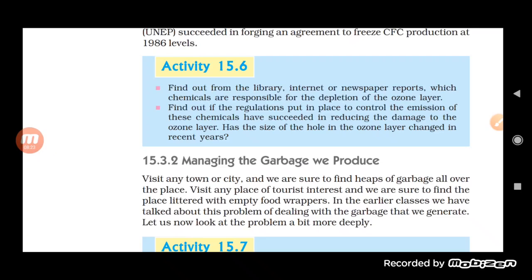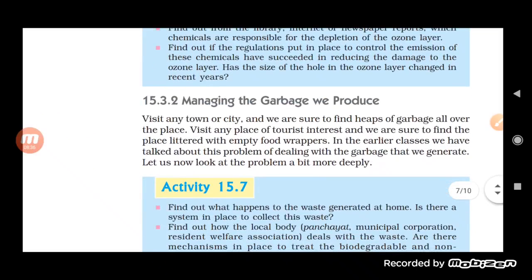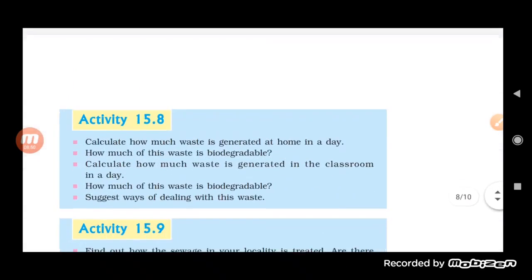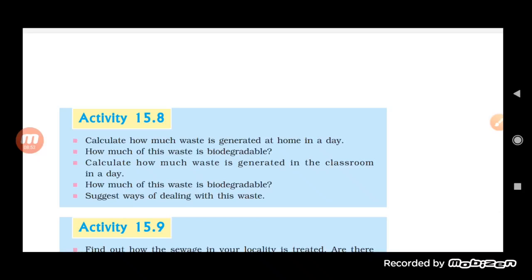Now see here, visit any town or city and we are sure to find heaps of garbage all over the place. Visit any place of tourist interest. Managing the garbage we produce. So in the earlier classes, students, we have discussed how we can deal with garbage. Remember in class 8 we discussed waste management, and there we saw that there are different methods by which we can control the waste that contributes to the formation of garbage.